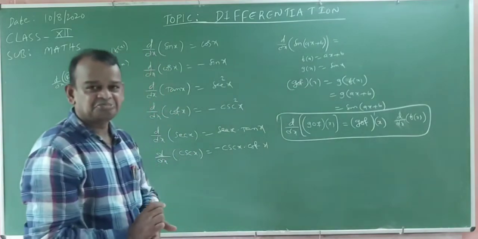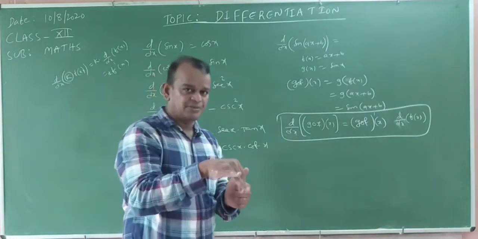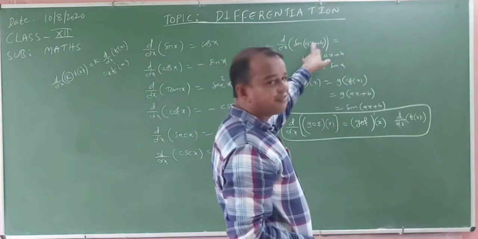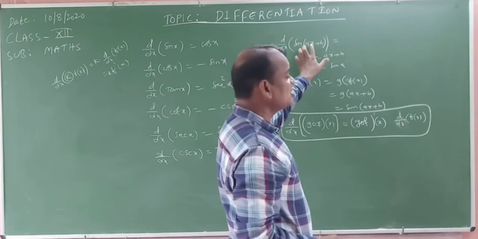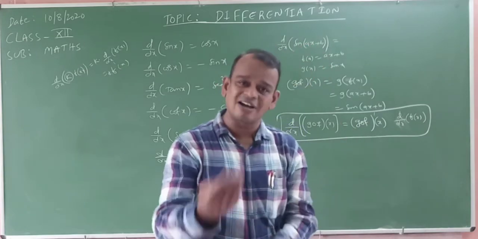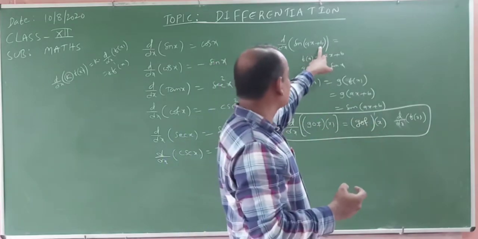Understand or not? Sin of ax plus b is there. What is the major function? Sin x. What is the internal function? ax plus b. We cannot directly take the derivative of ax plus b. First, the derivative of sin x is cos x. The composite function has an internal function, ax plus b, and we take its derivative again.